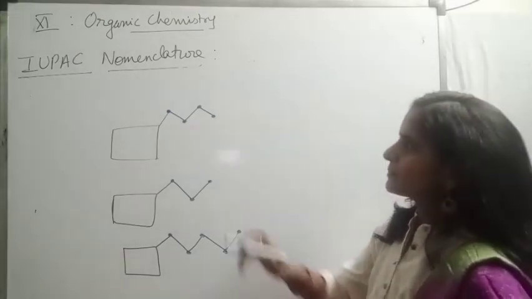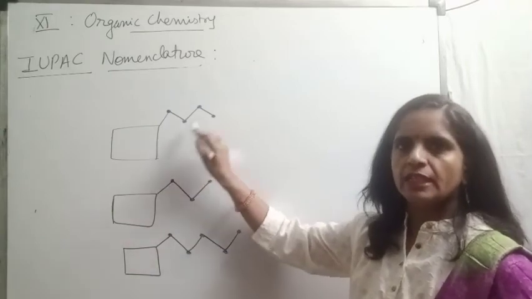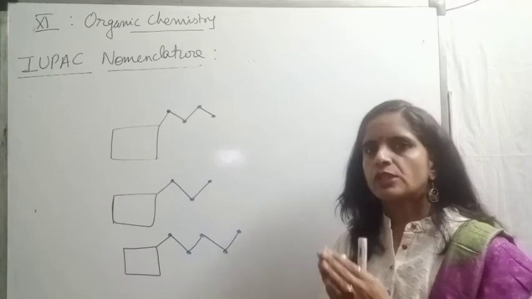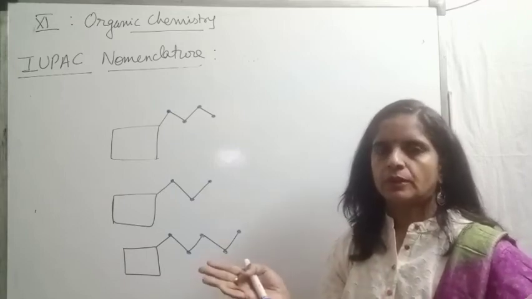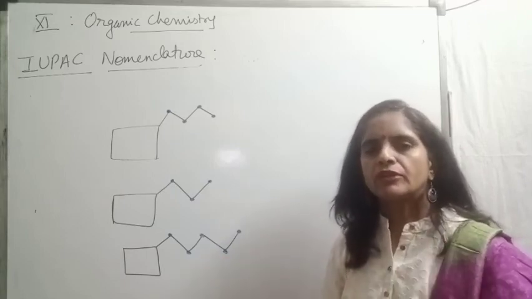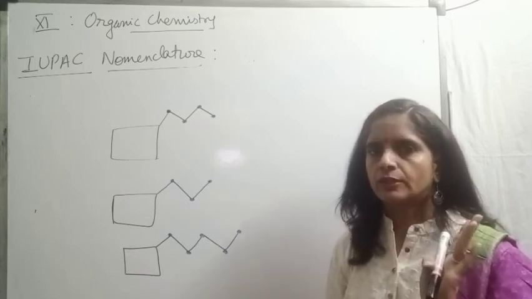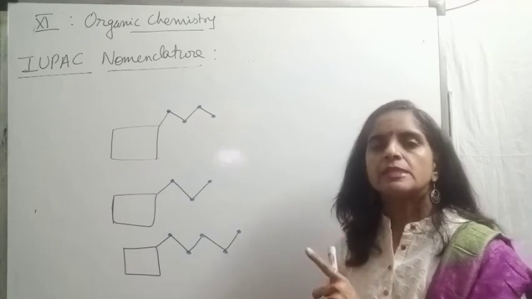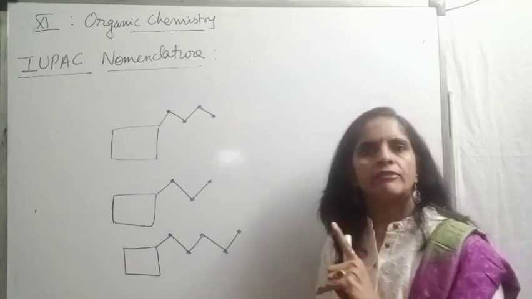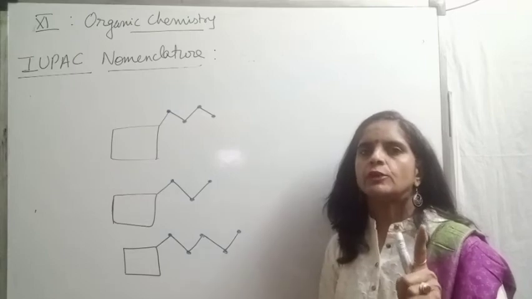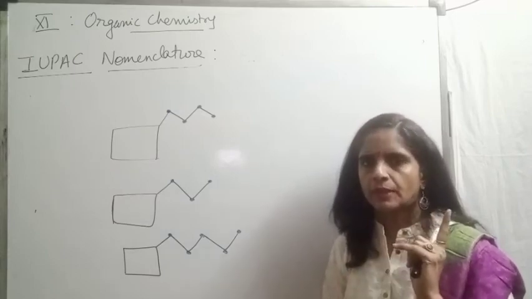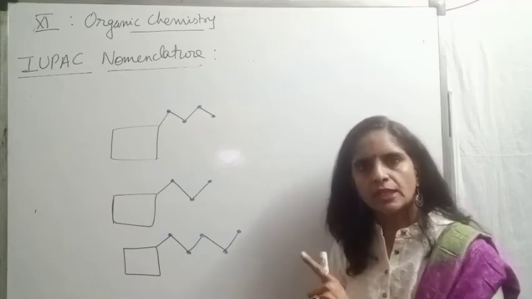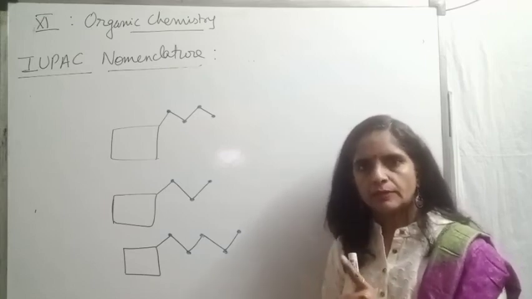First listen, beta. Whenever open chain and cyclic compounds come together, the first rule is very simple, that is the longest chain rule. The one having more carbon atoms in a continuous chain, not in branching, beta. I'm repeating, beta, we don't have to check the total carbon. IUPAC never goes for total carbon. So the one having more carbon atoms in a continuous chain would be treated as the main chain.